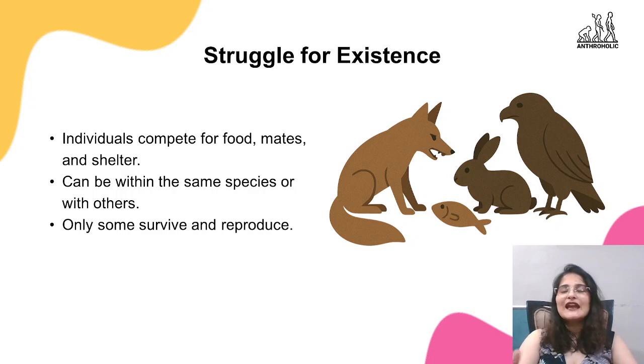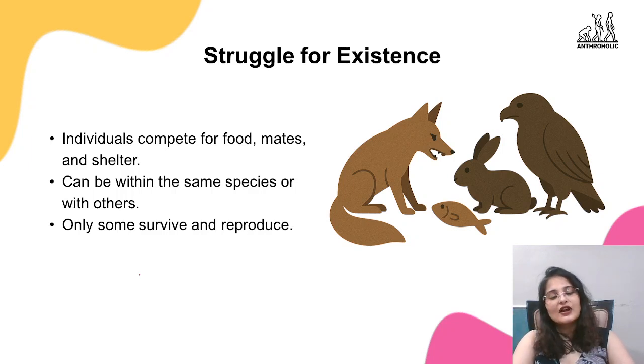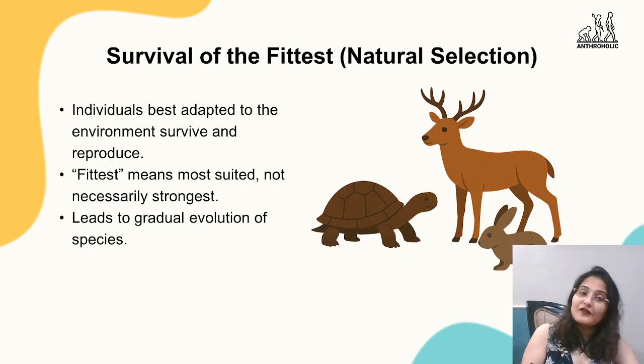And then definitely adverse conditions अगर हो जाते हैं, maybe it's too much heat, too much water, तो वो वाला struggle एक अलग struggle होता है, right? So only some are going to survive out of this entire struggle. कुछ ही लोग हैं, कुछ ही species हैं, कुछ ही animals हैं जो survive कर पाएंगे, जो आगे जाके reproduce कर पाएंगे. Then we have survival of the fittest.